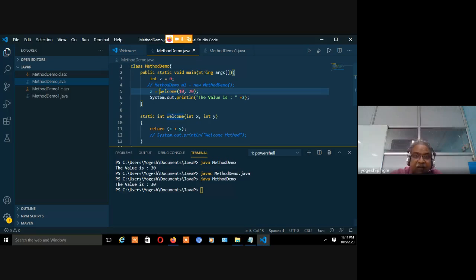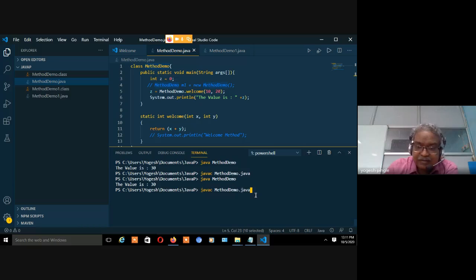And now there is again, if I am saying that the static method is always attached to class. So this static method is always attached to class. Can I call the name using the name of the class? Can I call this? Can I call it like this? Method demo is the name of the class. Fine. So I am calling welcome method using the name of the class.